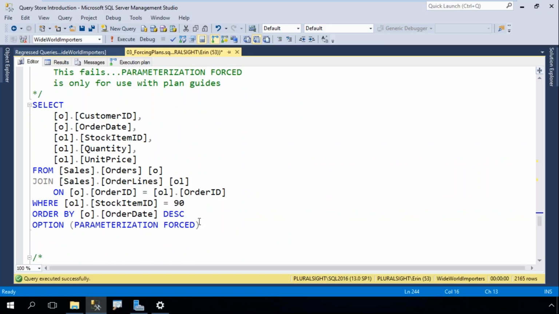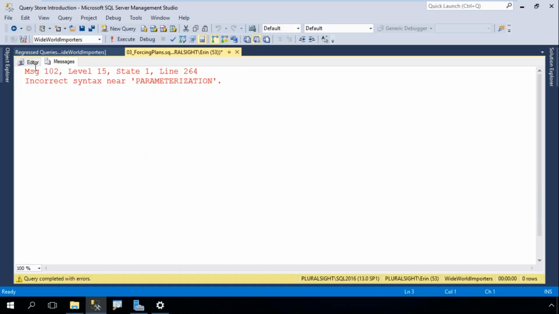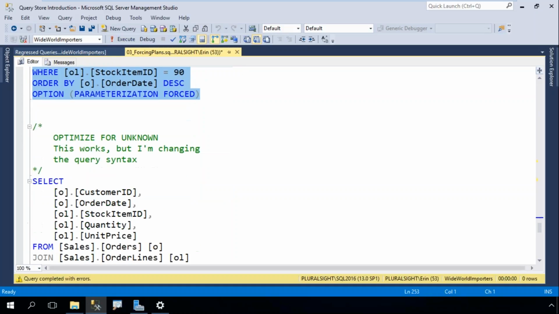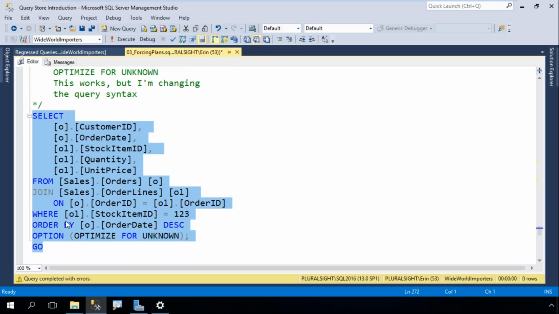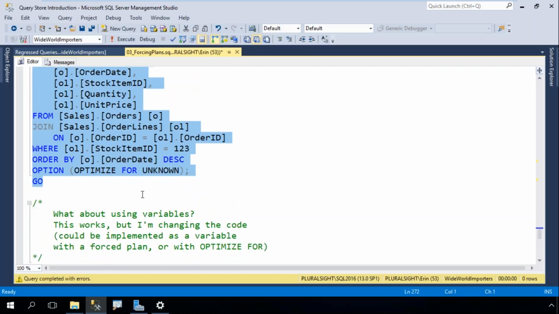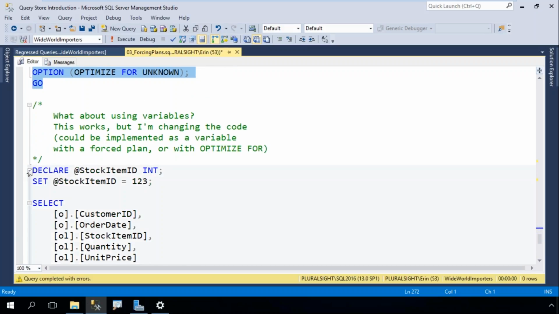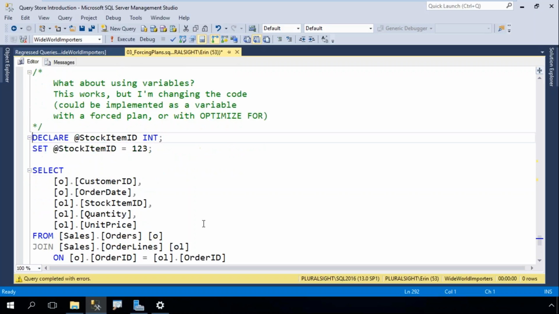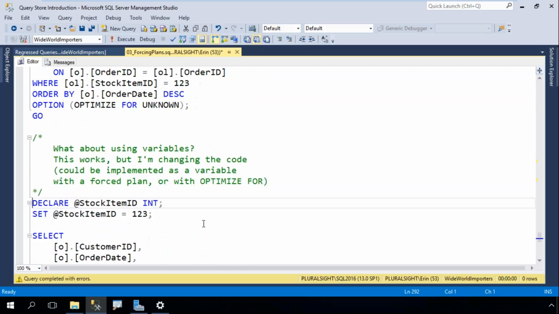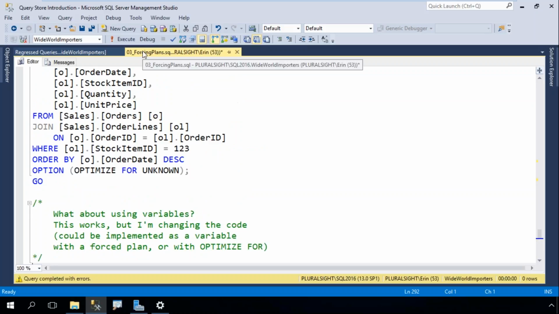So I can't force here because I'd have to force for each different literal value, and that's not going to work. And I can't try this parameterization force because this is an option that's only for plan guides. If I try and run this, it fails. And if I try an optimize for unknown option, well, I could do that, but I have to change the query text in order to get that to occur, and that's probably not feasible, because if I could change the query text, then I'd be tuning that way. I could use a variable, and I could plan force for that, but again, I'm changing the code. So that's something that you have to think about when you're using forced plans.